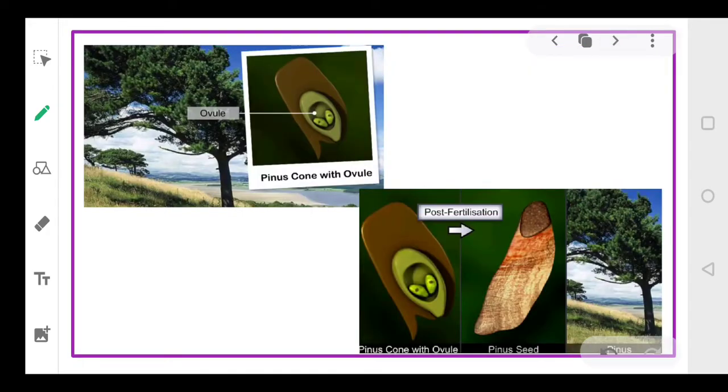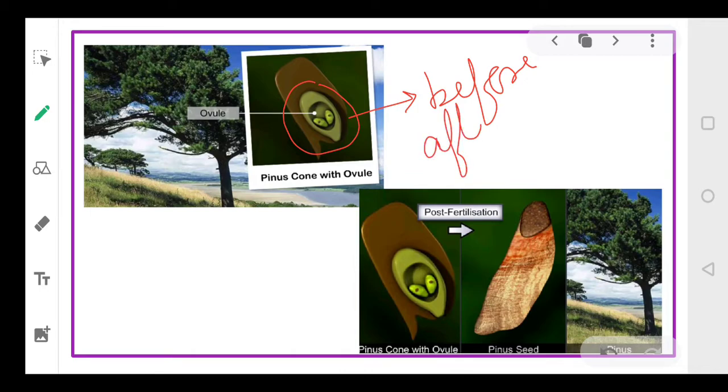Now these are the plants where ovules are not covered with the ovary wall. If you look at the ovules, as I've shown in the picture, they are not covered with the ovary wall and they remain exposed before and after fertilization.